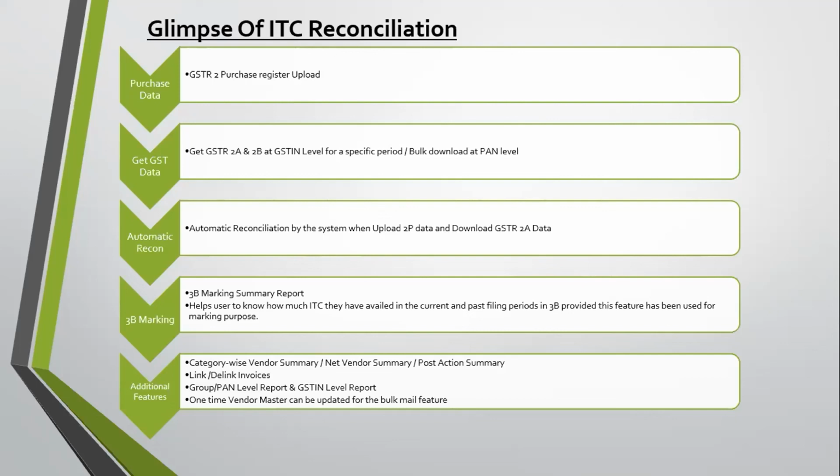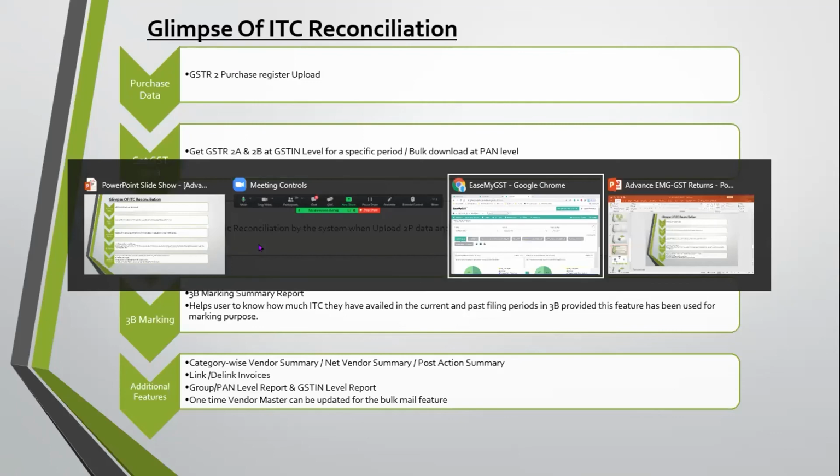Now again, for the mailer option, you have to send mail communication to the vendor. You just have to upload the vendor master one time only. After that you just click on the send mail option and it will directly trigger the mailer option, and then it will directly go for the mail. And if you want to attach some attachments to that mail, that is, which invoices you need to share with the counterparty, you can share them with the mailer option.